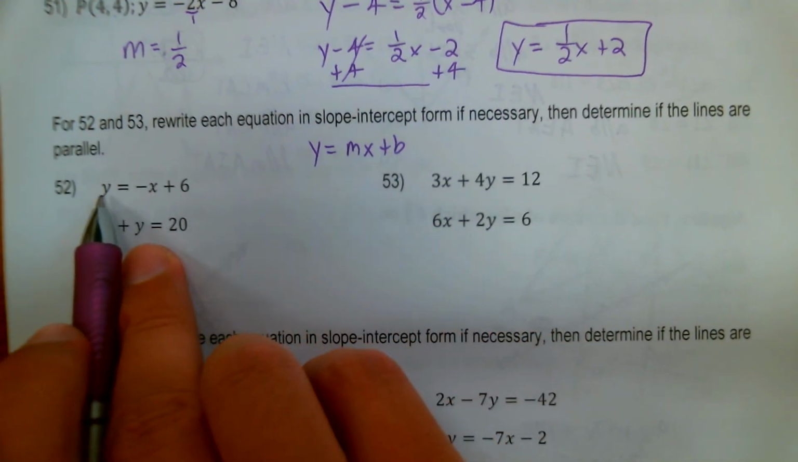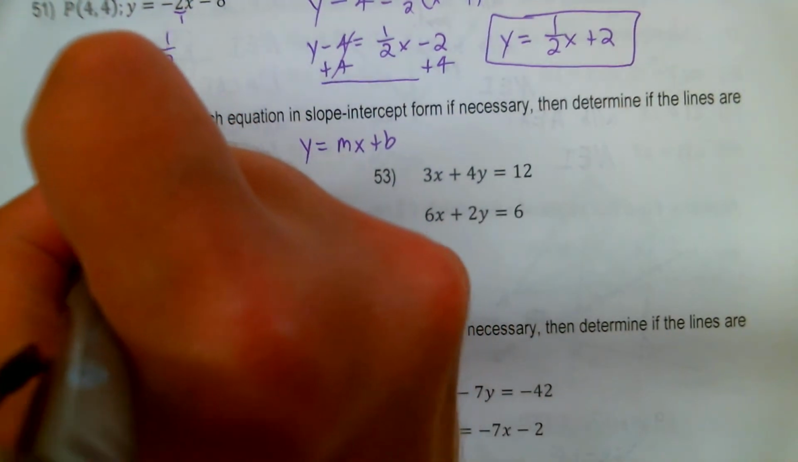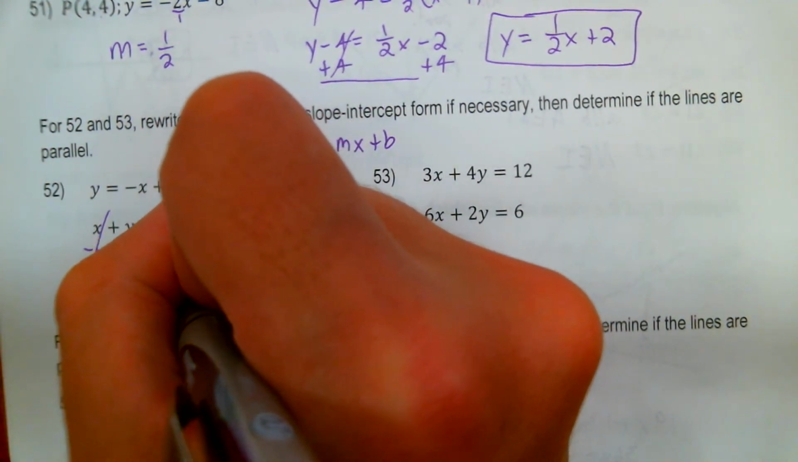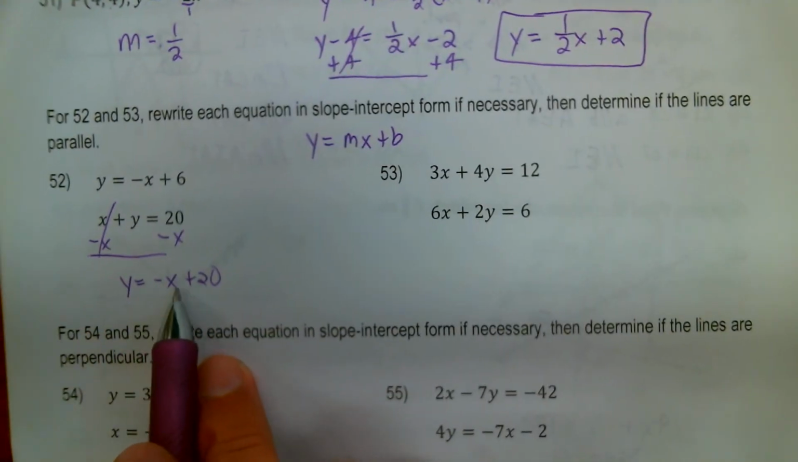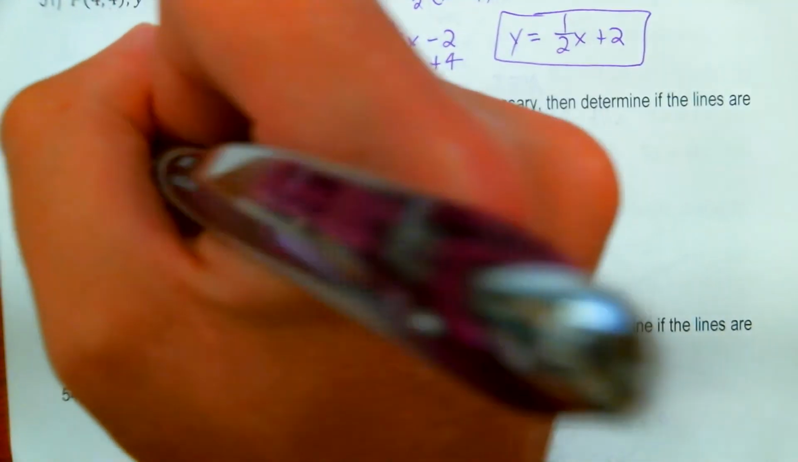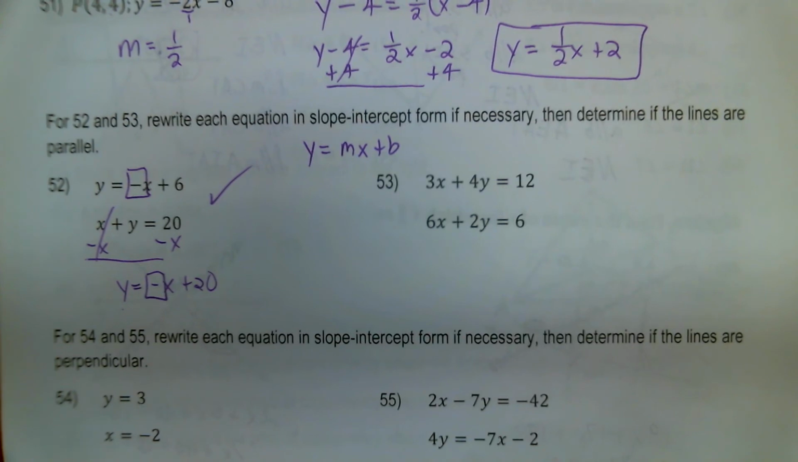So here I'm good to go. I'm in that form. Here I'm not. I need to move the x to the other side. y equals negative x plus 20. Now I'm in y equals mx plus b. I have a slope of negative 1. I have a slope of negative 1. So yes, those guys are parallel.